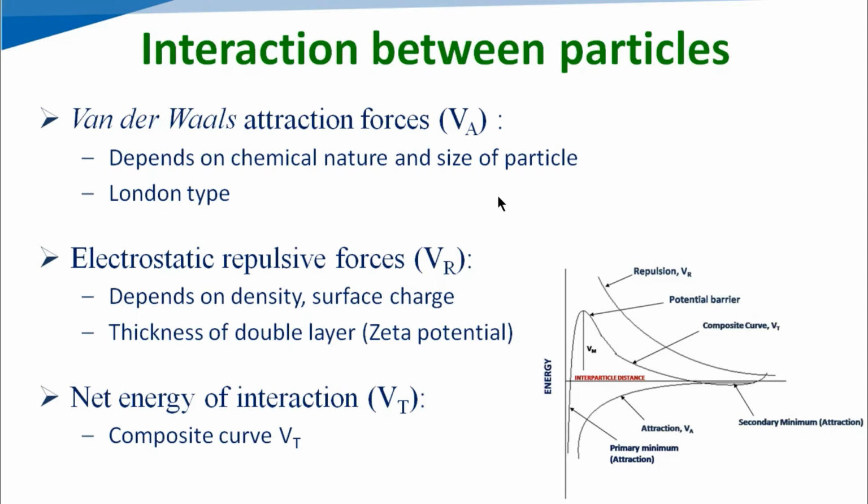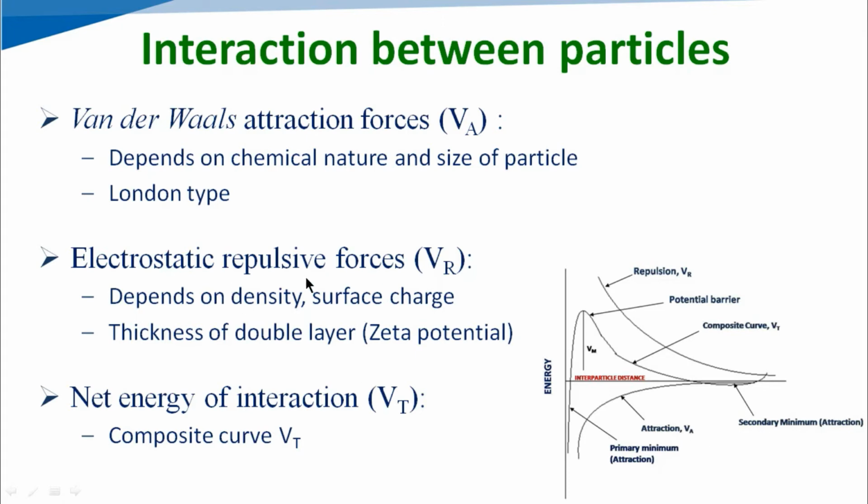The first interaction between the particles is the van der Waals attraction force, also denominated with VA. Here the force depends mainly on the chemical nature and the size of the particle, which is also known as a London type of attraction. We can see this in the figure as VA. It shows the attraction between the particles.